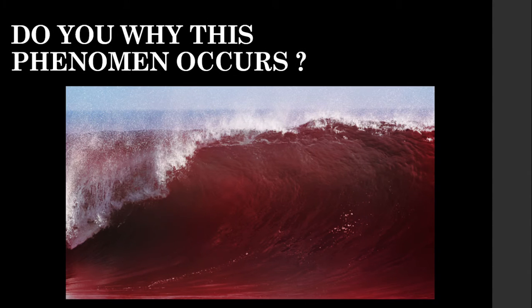Did you know why this phenomenon occurs? The red sea color or the red tides. It is because of a specific dinoflagellate, that is Gonyaulax. It produces the red pigment, and hence in that particular tide or in that particular sea area the water becomes reddish in color. When it is in large amount, it produces a toxin called saxitoxin, and it may be harmful to some of the marine organisms.